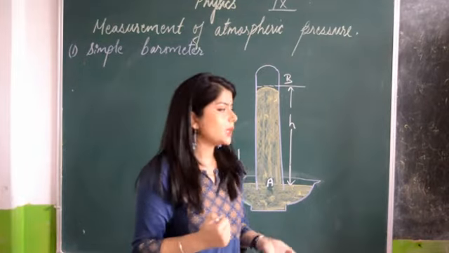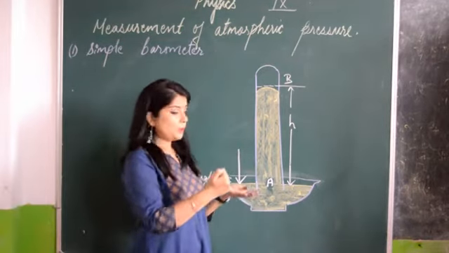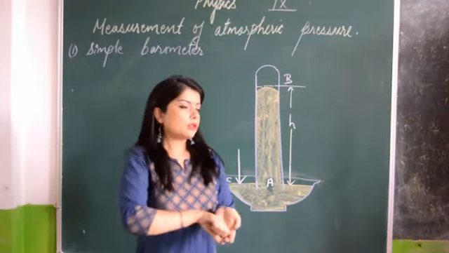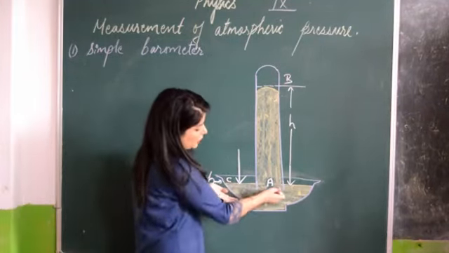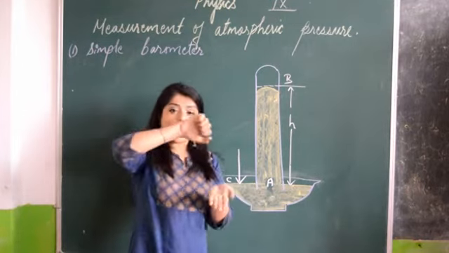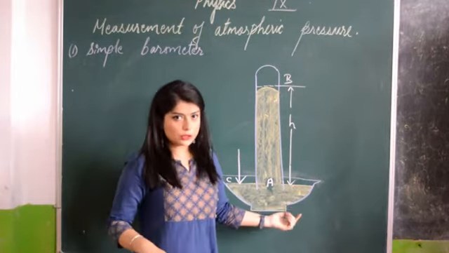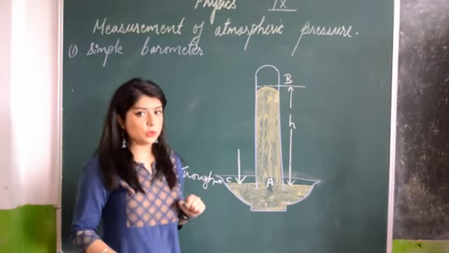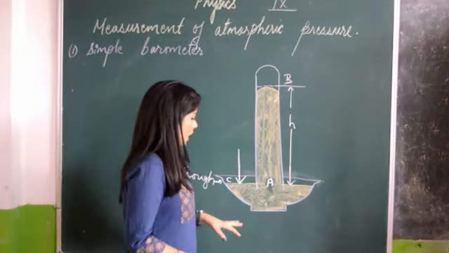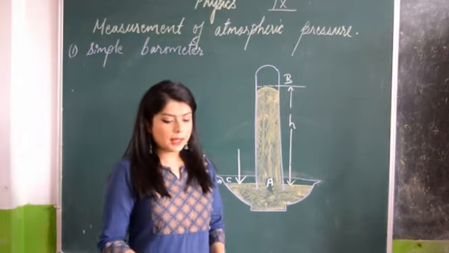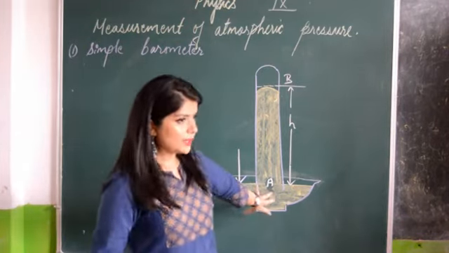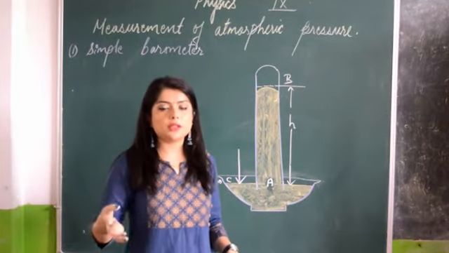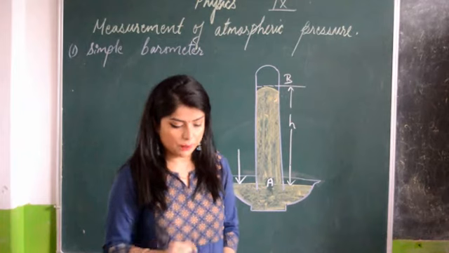Then he kept that test tube in this trough, vertically upside down, so that the opening of the test tube is upside down inside the trough. Now this is also filled with mercury and the test tube is also filled with mercury. I hope it's clear to you. This is actually a simple barometer. Using this, we can measure the change in atmospheric pressure.